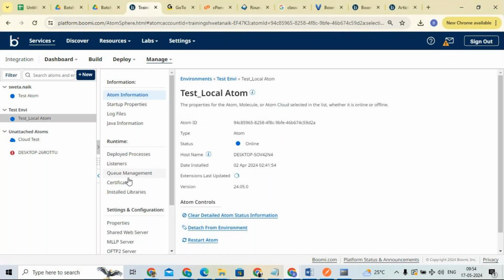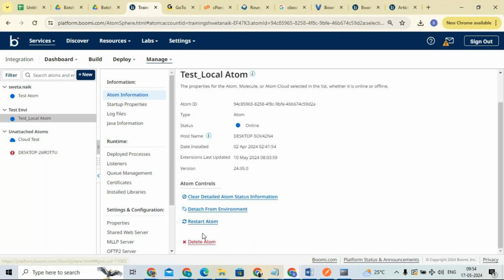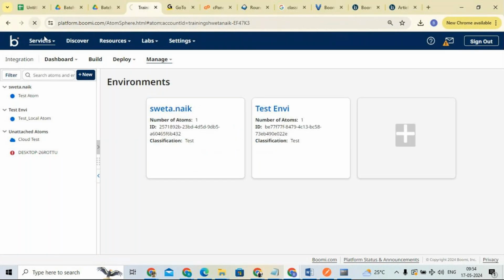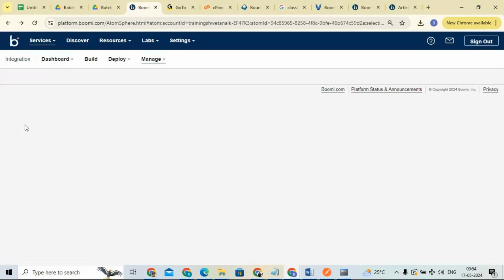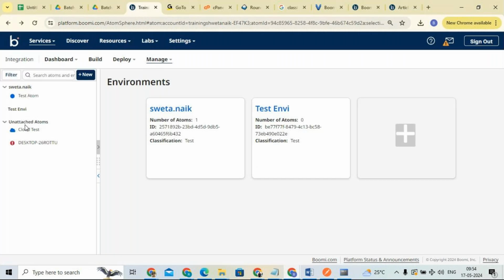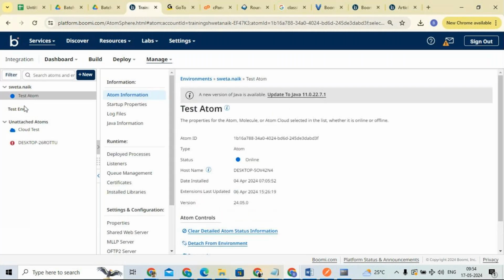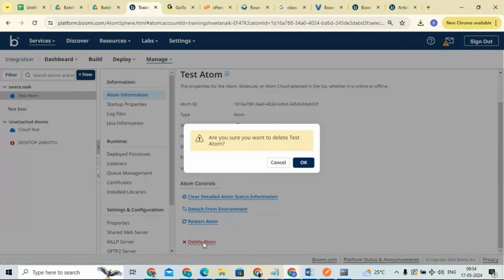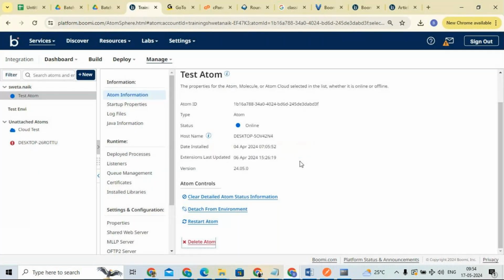I will delete my atom, and again I will add that atom. I'm deleting it so that I can install this atom again. Now if I refresh it, you can see that atom is no longer available.